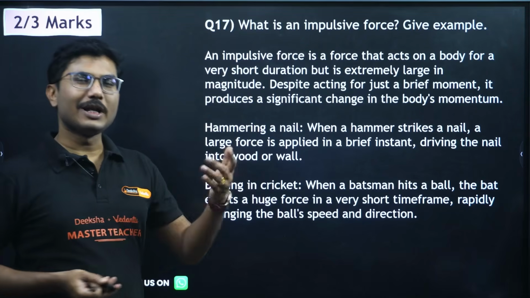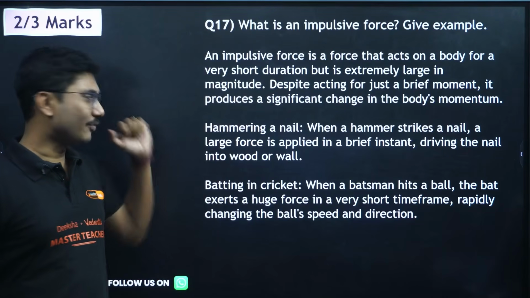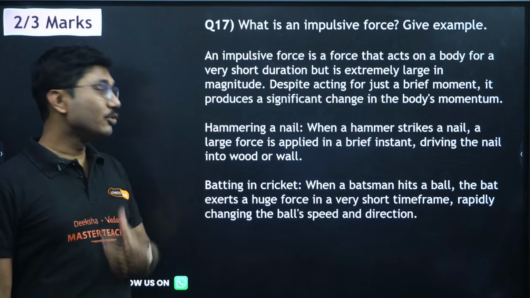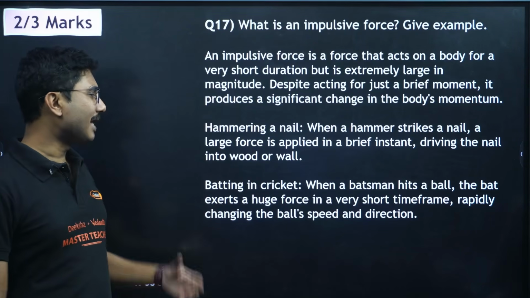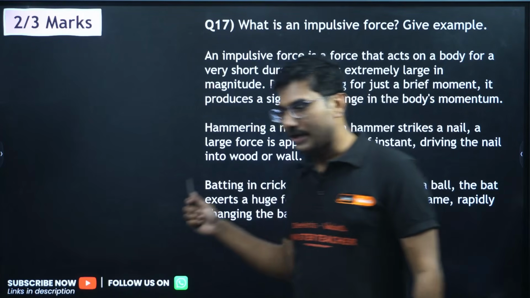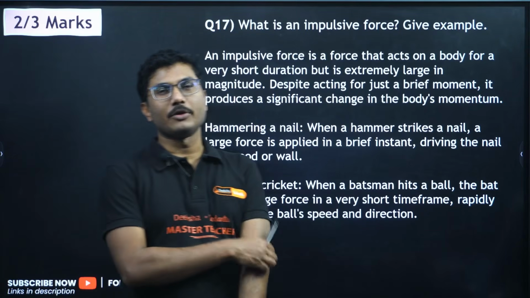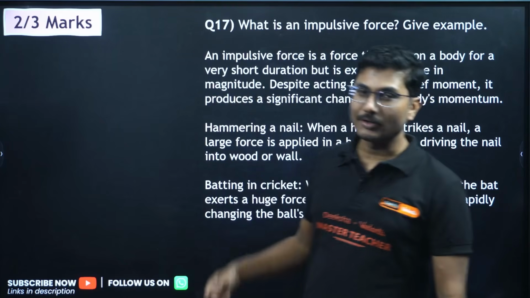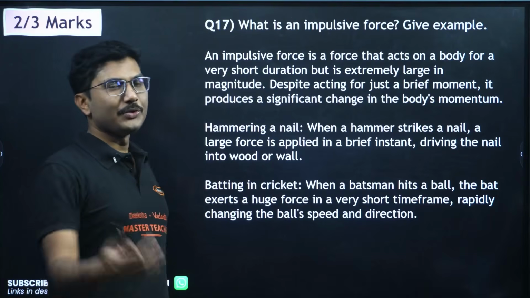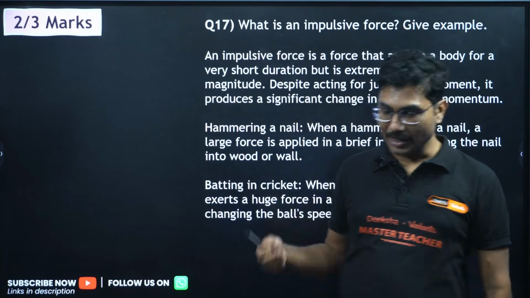Another thing that we all love to see, Virat Kohli playing a beautiful cover drive. Now why is it possible? Because of the impulsive force. So batting in cricket, when a batsman hits a ball, the bat exerts a huge force in a very short time, rapidly changing the ball's speed and direction. So when Virat Kohli hits a cover drive or Rohit Sharma hits a pull, okay, the ball hits the bat for a very brief amount of time, and the power that they exert on the ball carries the ball outside the boundary. Right? Now you know why we call it timing for our batsmen. Okay, you may have heard the term timing the ball.